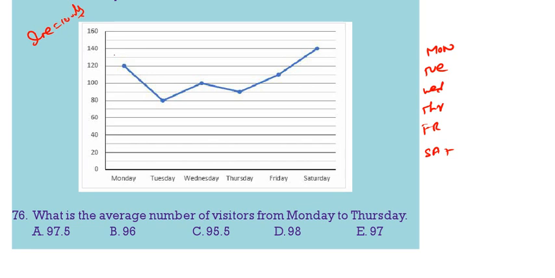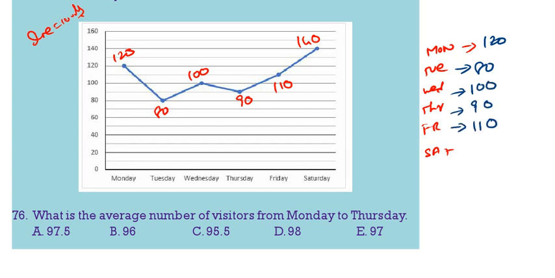So Monday 120, Tuesday 80, Wednesday 100, Thursday 90, Friday 110, Saturday 140.